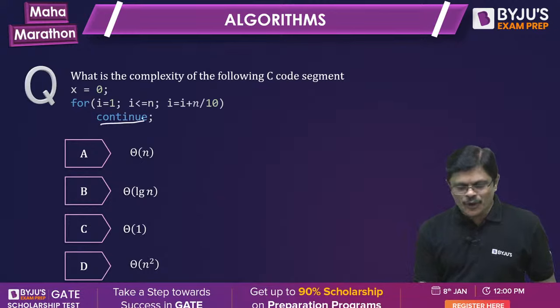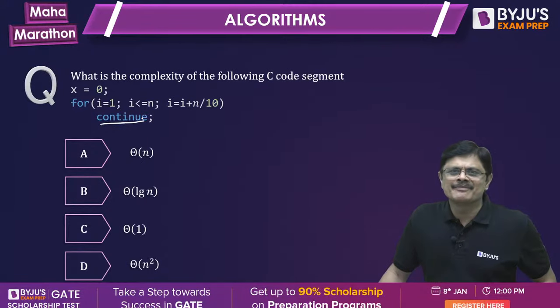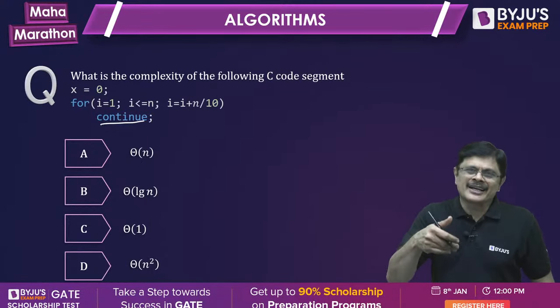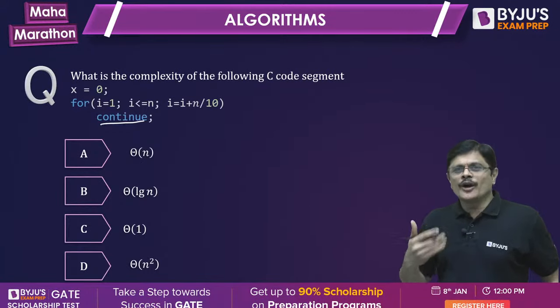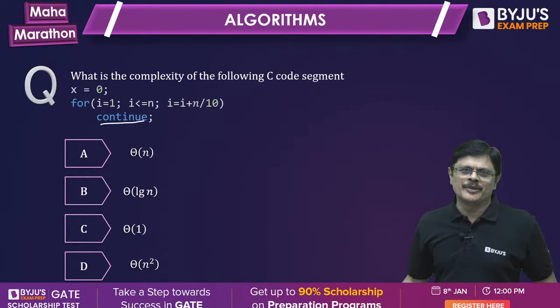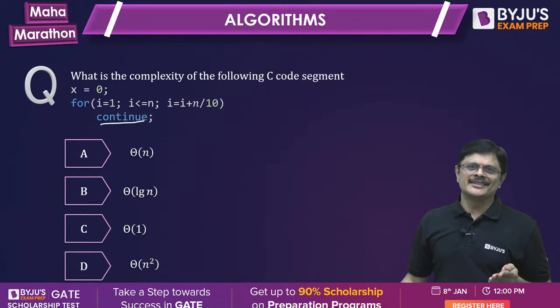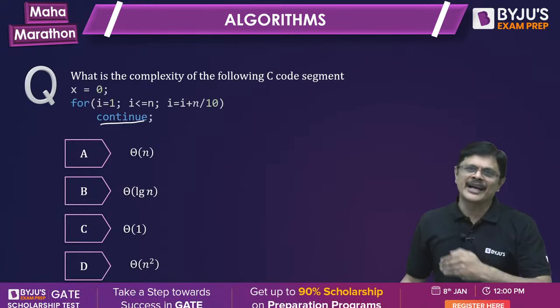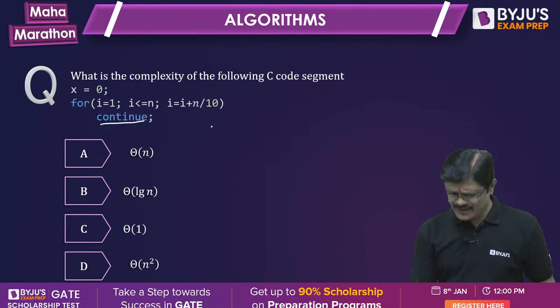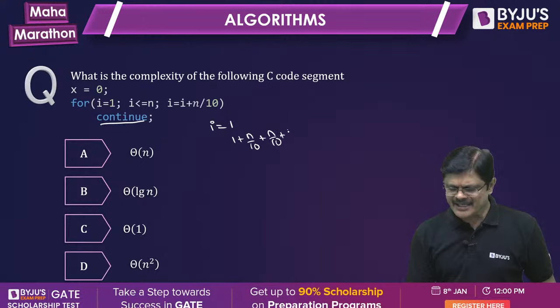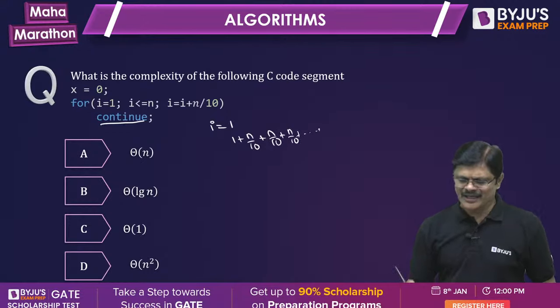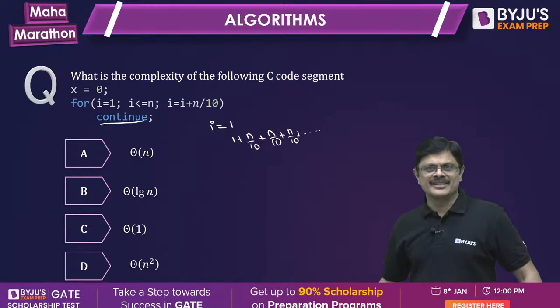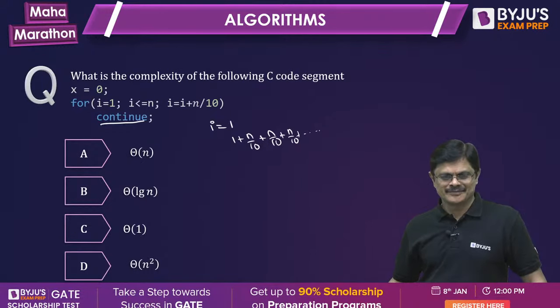See the continue, hopefully you all understood what is continue. The remaining work in that loop will be ignored and you start the next iteration of the loop. But here there is only one work in that, so nothing is left, automatically the entire loop will continue, my dear friends. So we start with i equal to 1 and every time you are adding n by 10. Next time you are adding n by 10 again. How many times do you add n by 10 to get n?